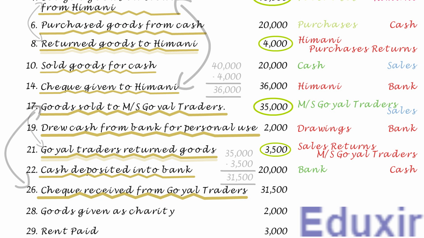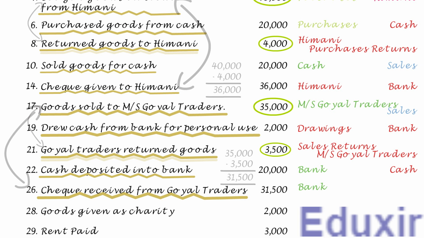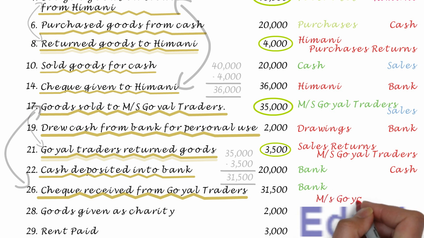Now, as the debtor is issuing a check to the business, the bank asset of the business is increasing. The rule to record any increase in the asset is to debit the corresponding assets account. In this case, the bank account should be debited. At the same time, as the debtor is paying the business, the debt that they owe to the business is decreasing. In other words, the debtor asset of the business is decreasing. The rule to record a decrease in the asset is to credit the corresponding assets account. In this case, Messrs. Goel Traders account should be credited.